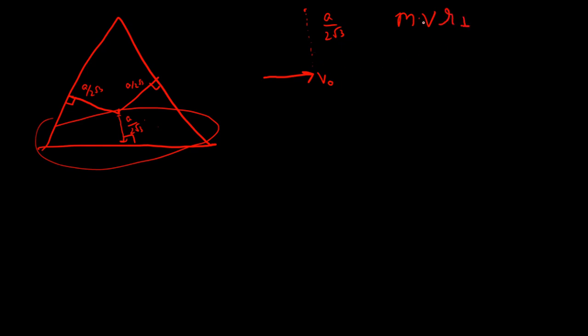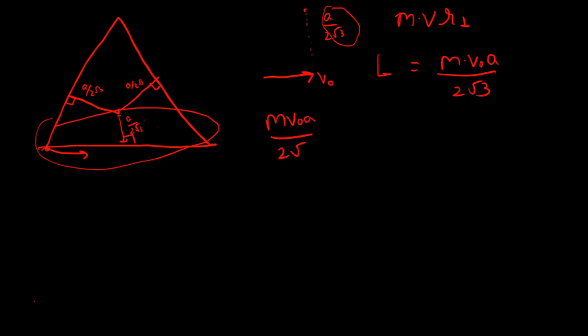So L of one particle is mass into v0 into r, which is the perpendicular distance, A by 2 root 3. So the angular momentum of one particle is m v0 A by 2 root 3.